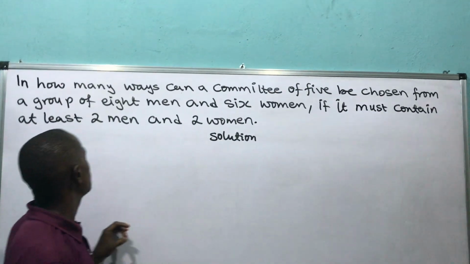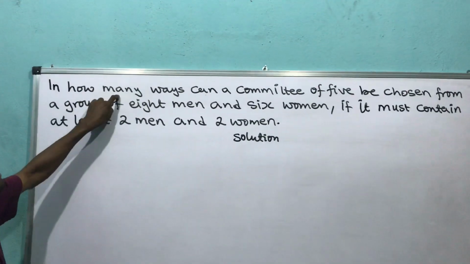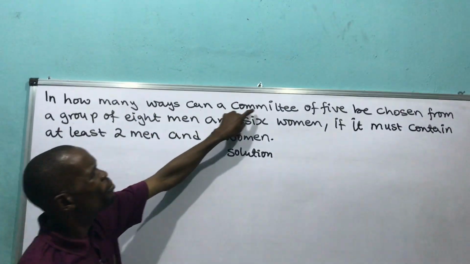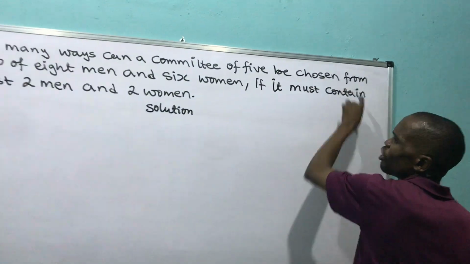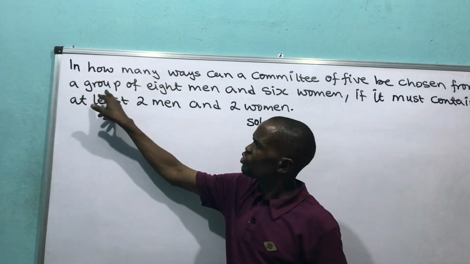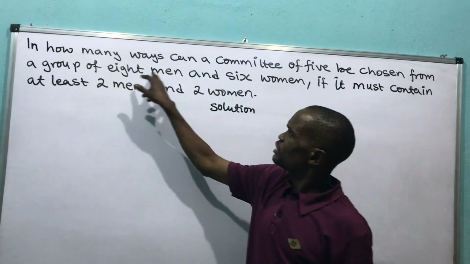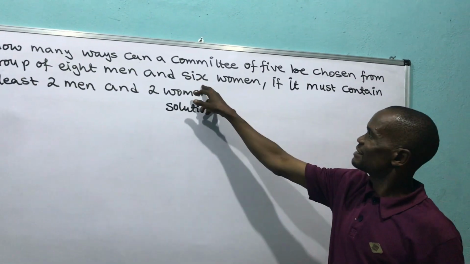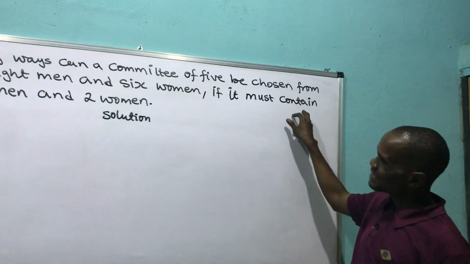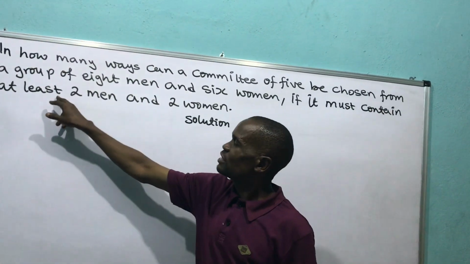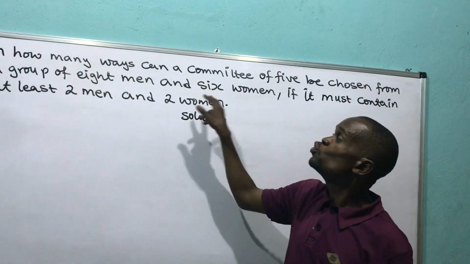Let us look at the question. In how many ways can a committee of 5 be chosen from a group of 8 men and 6 women if it must contain at least 2 men and 2 women?